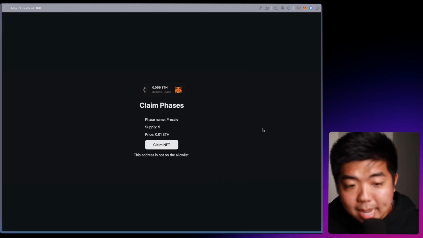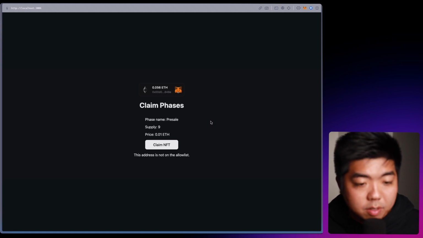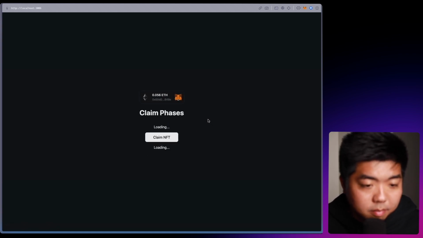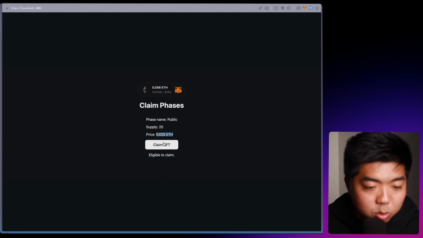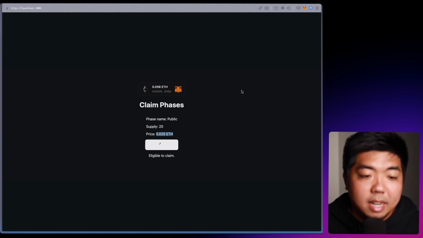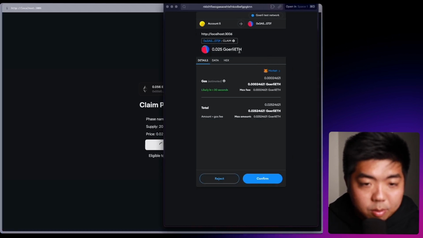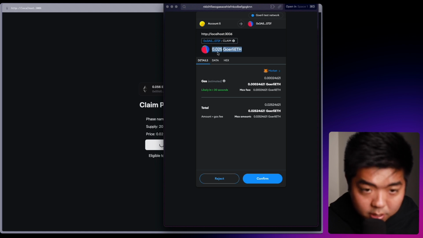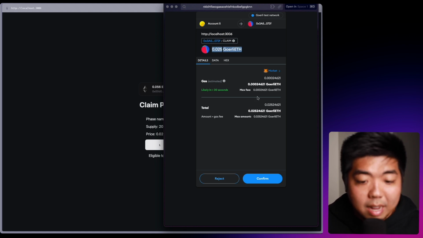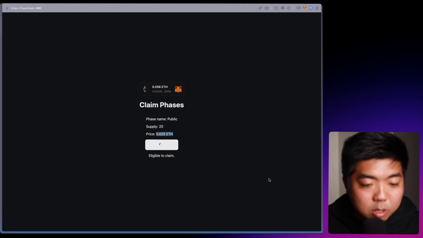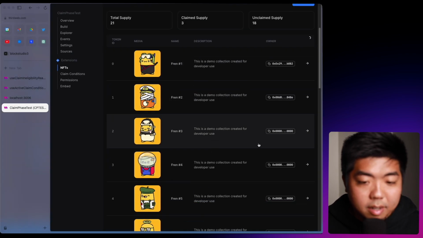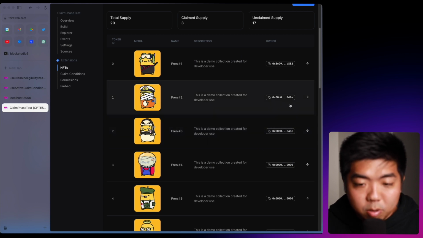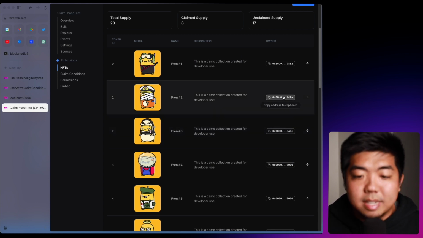Okay, and the time has passed for our public sale to go live. So again, we'll refresh this page here and we now have our public sale right here. And again, it is now for sale, but for 0.025 ETH. If I hit claim NFT again, right here, you can see up here, we are getting charged the 0.025 ETH. I can confirm and purchase another NFT. And once that has been claimed, we can come back here and NFT number 3 should be owned by the same wallet as NFT number 2.